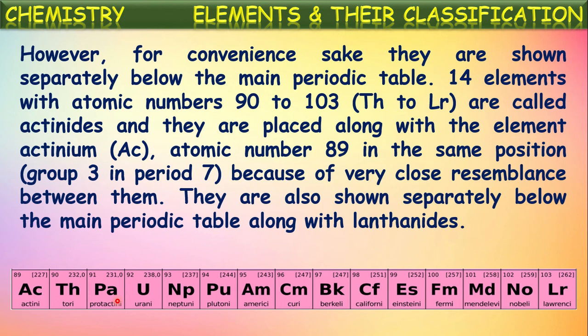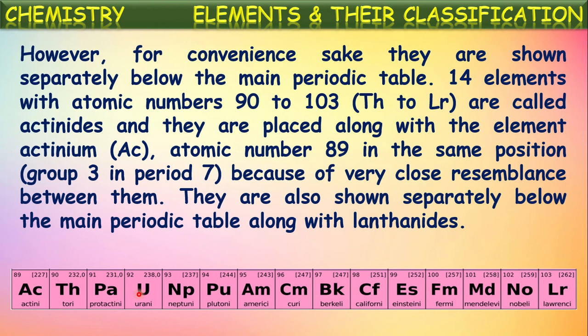However, for convenience's sake, they are shown separately below the main periodic table. Actually, those 15 elements should be placed in the third group, sixth period. But if they are written there, the modern periodic table becomes very lengthy. To make it convenient, the 14 elements from cerium to lutetium are written at the bottom of the periodic table. So the lanthanoids are at the bottom of the periodic table.